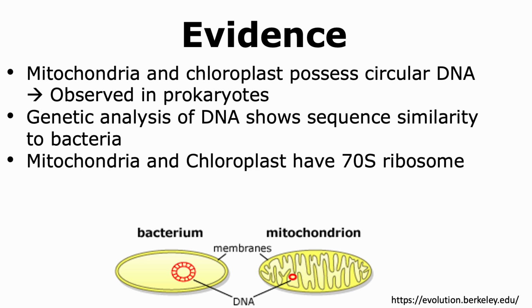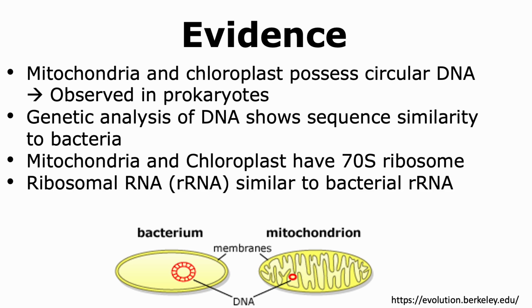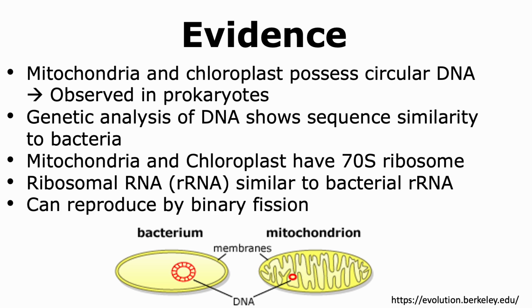Mitochondria and chloroplasts both have 70S ribosomes, which are not observed in eukaryotes. Eukaryotes have 80S ribosomes, while prokaryotes have 70S ribosomes. The ribosomal RNA in mitochondria and chloroplasts is similar to bacterial ribosomal RNA. Mitochondria and chloroplasts can reproduce by binary fission, which is widely observed in bacteria. Thus, there are many lines of evidence that support the endosymbiont theory.